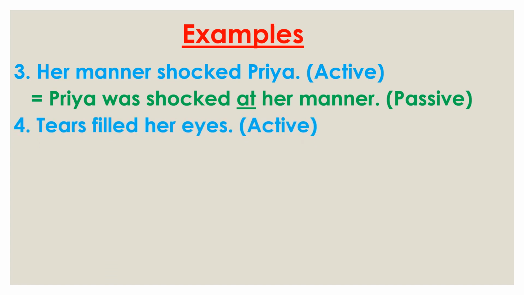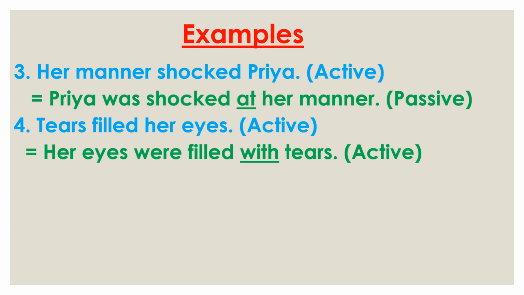Now see the next example. Tears filled her eyes. Tears is the subject, filled is the main verb, her eyes is the object. So we use at first her eyes. Then were, because filled is in the past form and her eyes is plural. So we use were, then the third form of filled, then with. So fill also takes with after it, not by. Then tears.